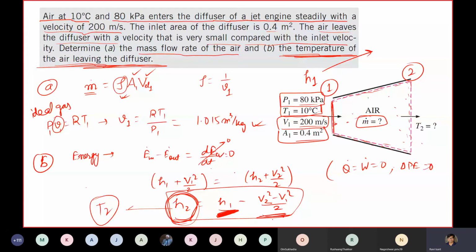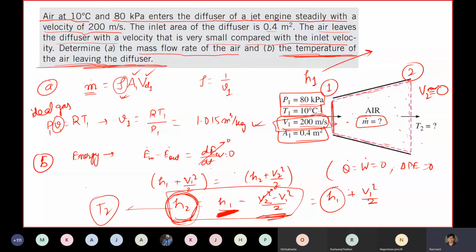V1 is given, and V2 will be very less. Sir, it is negligible, so it will be close to 0. We will take V2 as 0. So H2 is H1 plus V1 square by 2.